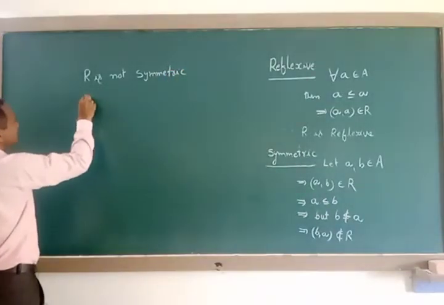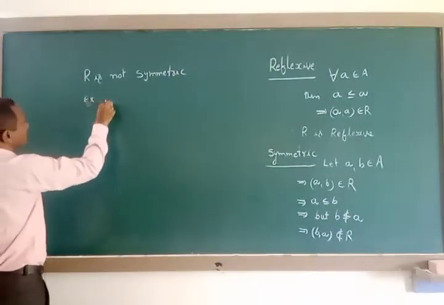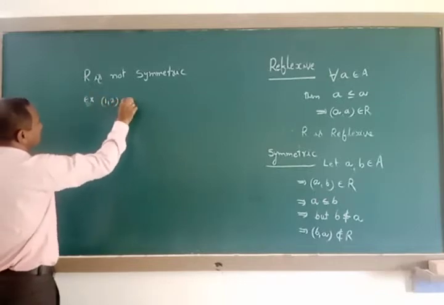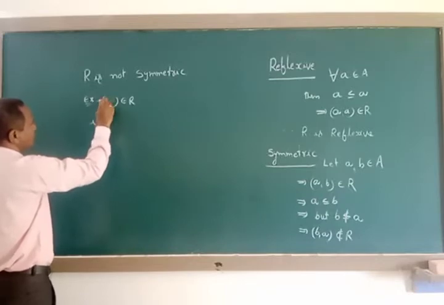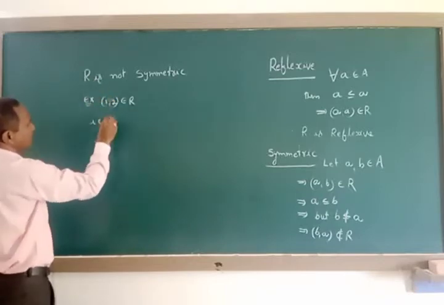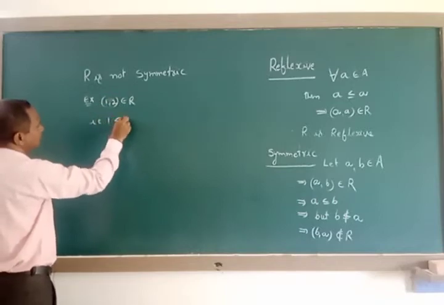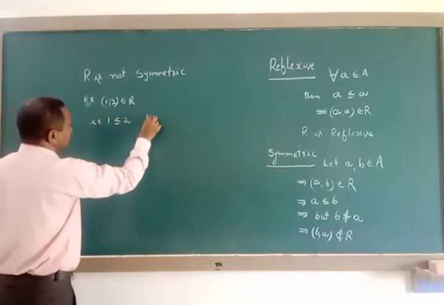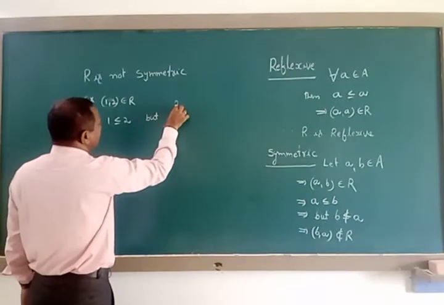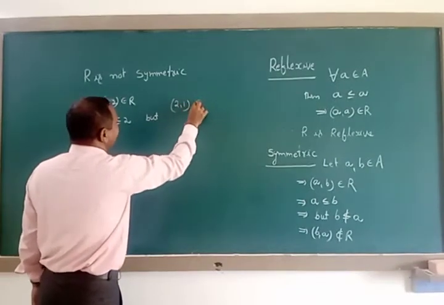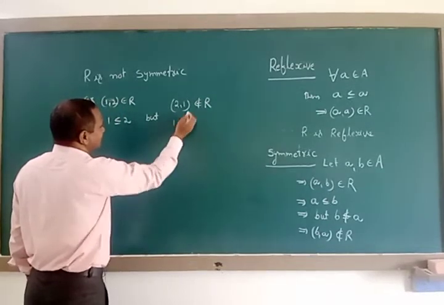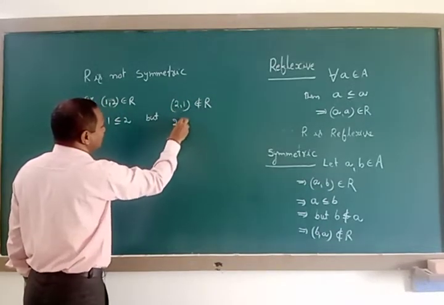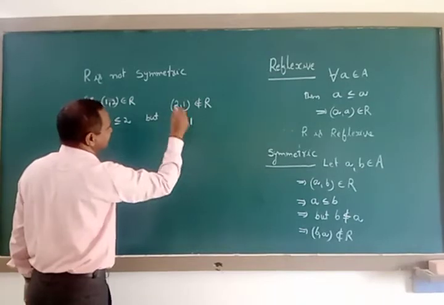The example for this is (1, 2) belongs to capital R, that is, 1 is less than or equal to 2, but (2, 1) does not belong to capital R. Why? Because 2 is not less than or equal to 1 here.